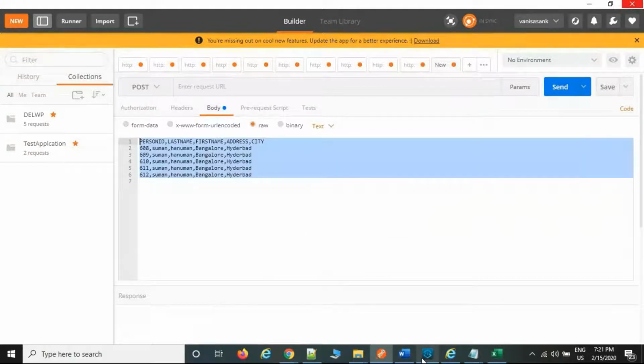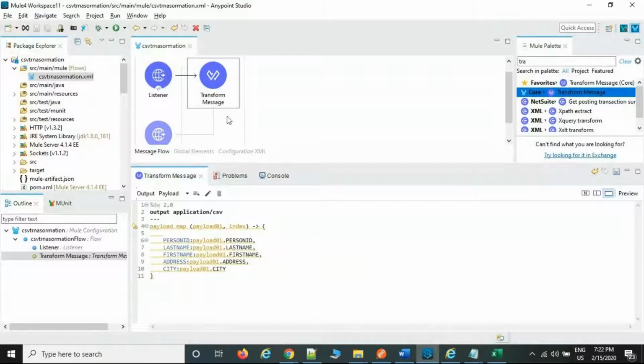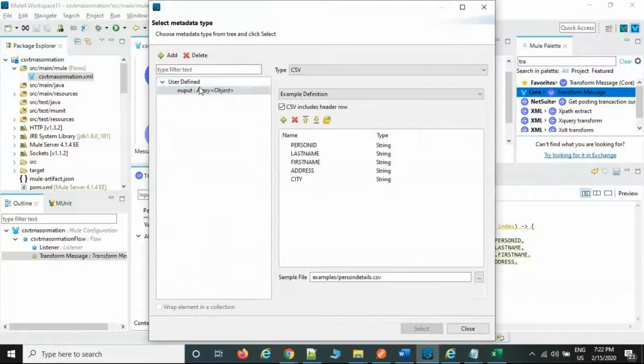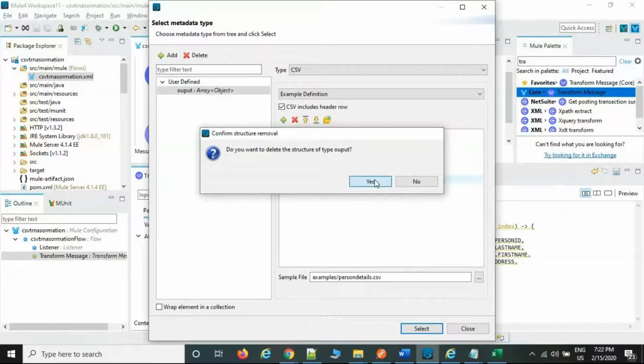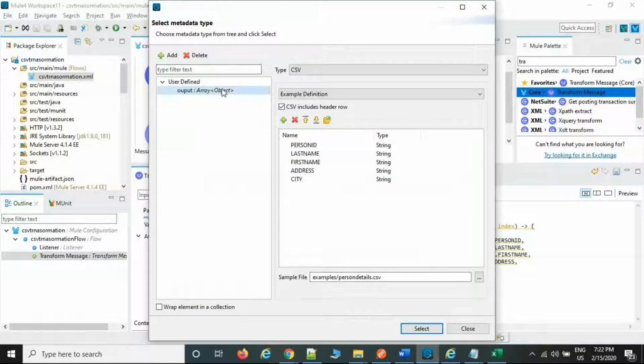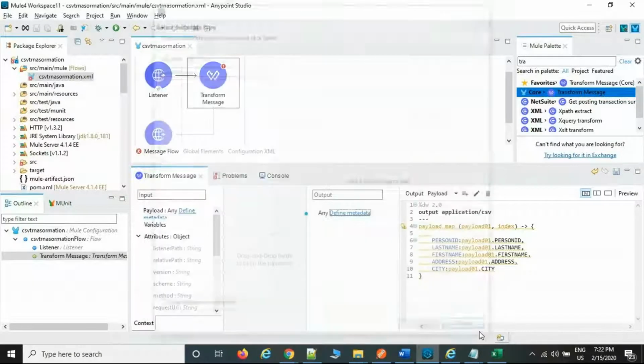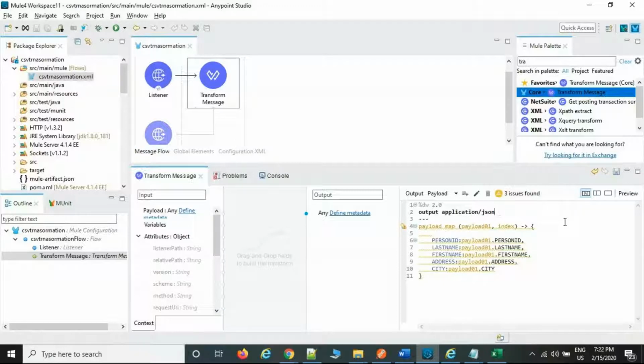Now if you are expecting the same JSON format as an output, remove the metadata, because this is the metadata for CSV only. If you keep the same metadata and convert to JSON, it will definitely throw an error. Or else you can create another project as well. Delete the metadata and double check that there is no metadata here. Then convert to JSON or XML.